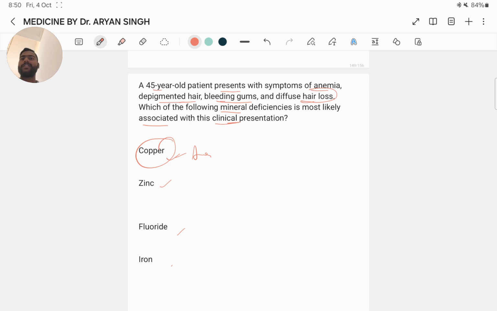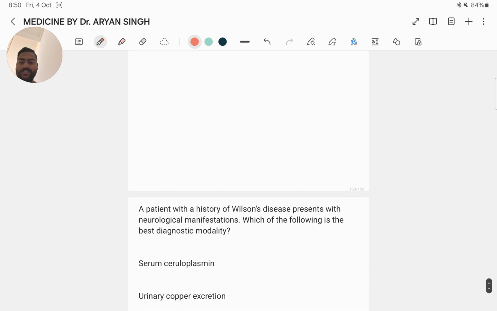Depigmentation is a result of decreased melanin production, as copper is a cofactor for the enzyme tyrosinase, which is essential in melanin synthesis. Bleeding gums and diffuse hair loss are linked with impaired collagen synthesis, as copper is necessary for the function of lysyl oxidase, an enzyme involved in the cross-linking of collagen and elastin.